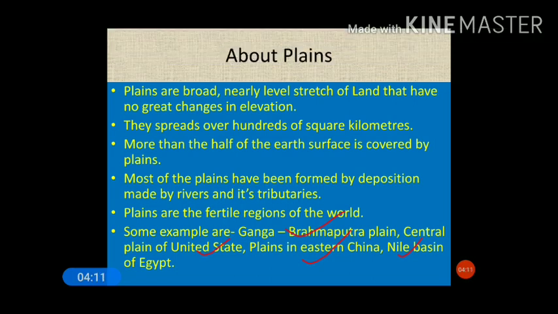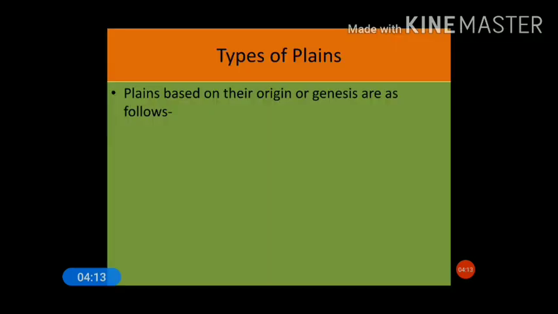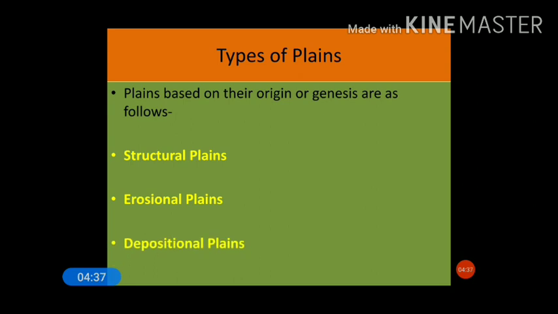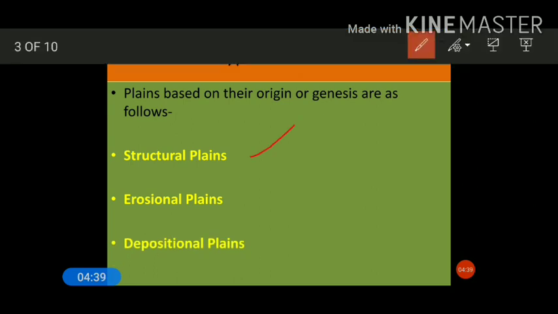Moving to the next one: types of plains. There are different types of plains. This classification is basically done on the basis of origin or genesis. On the basis of genesis and origin, there are three types of plains. The first is structural plain, the second is erosional plain, and the third is depositional plain. These are the three major plains.